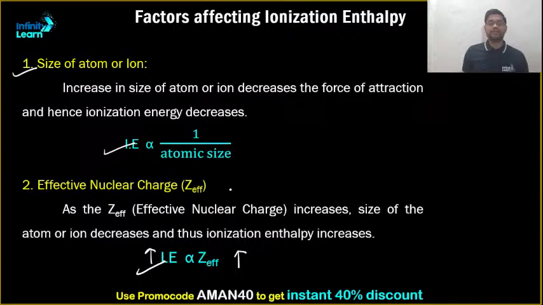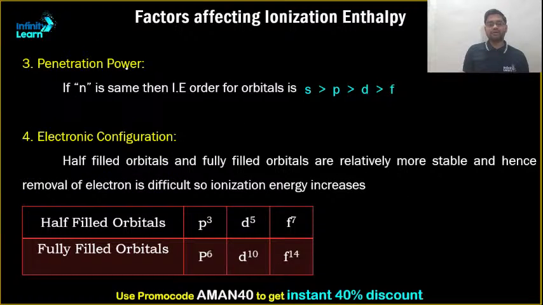Then coming to penetrating power, if n, that is nothing but the number of shells, remains the same, then we know that penetrating power also plays a very important role. If the electron that has to be removed is from the s orbital, we know that on the s orbital the nuclear force of attraction is maximum. So it becomes very difficult to remove from the s orbital. Then it is a bit easier to remove from the p orbital as compared to the s orbital. Then d, and then f. Removing an electron from the f orbital is pretty easy as compared to any other orbital.